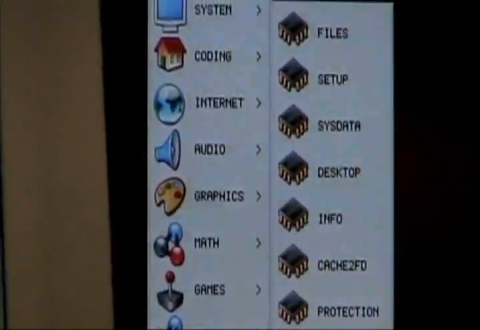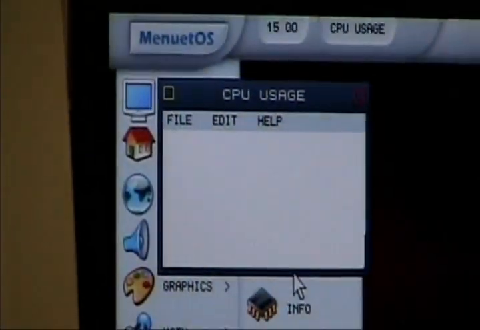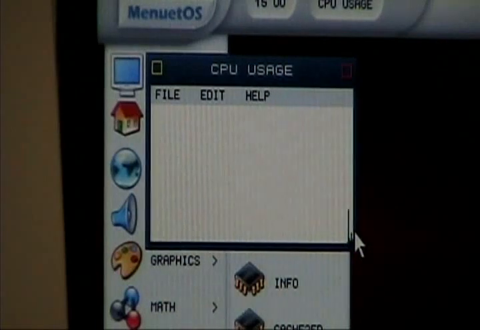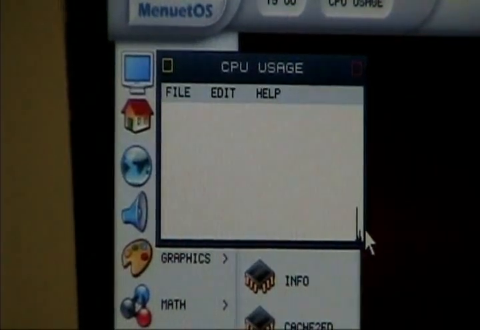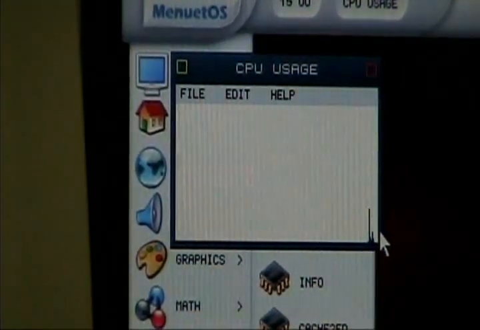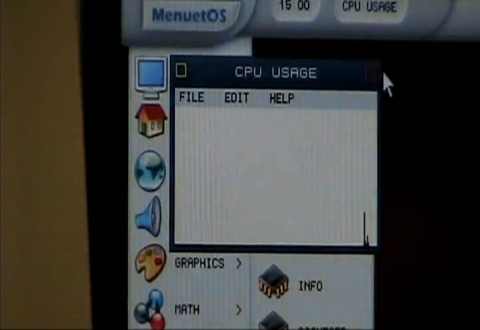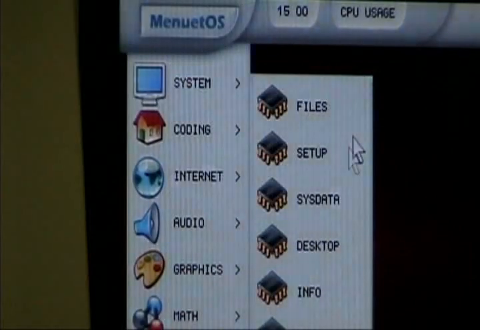Here's another cool one, the CPU usage. You can see right here, it kind of gives you a graph type thing. You can see how much of your CPU is being used. Let's say you were programming in FASM or something like that. You'd want to know how much you're using. And so that's pretty handy as well.